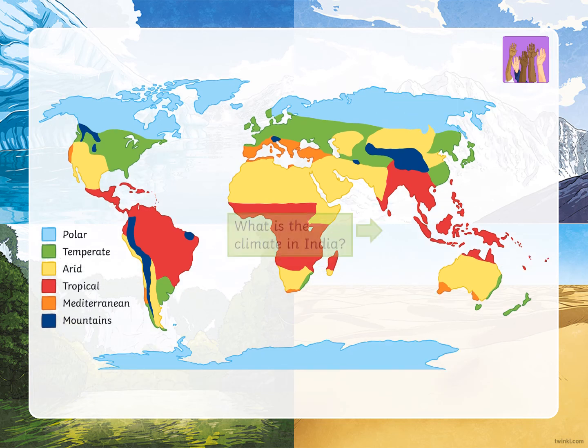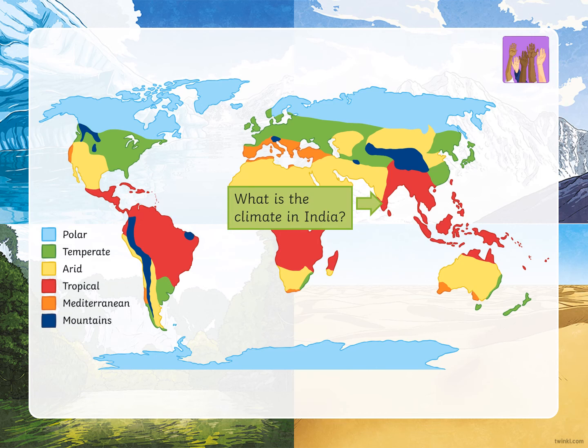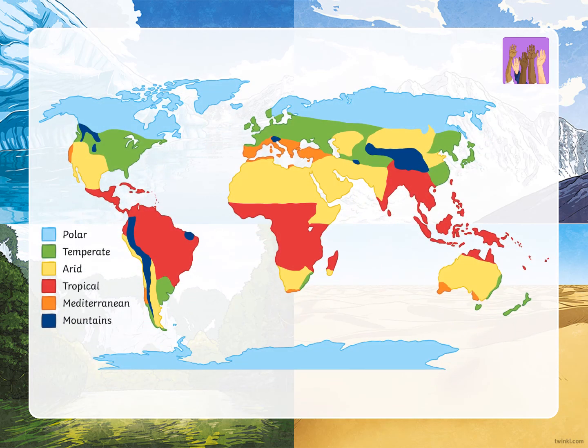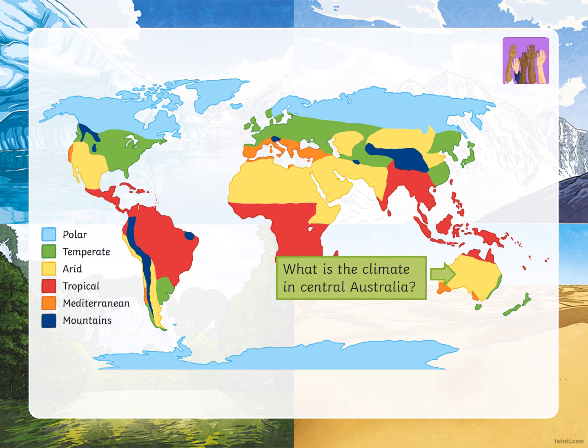What about India? What do you think about India? That's it. Tropical. Well done. What about the climate in Central Australia? Good job. It is arid. Well done.